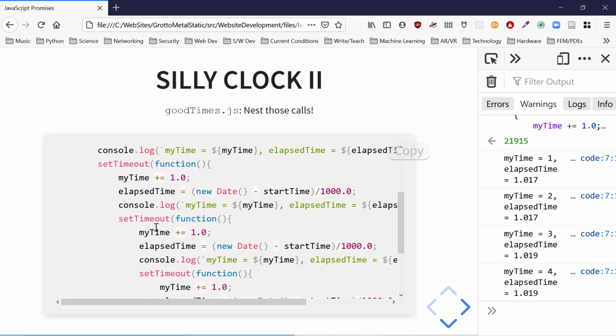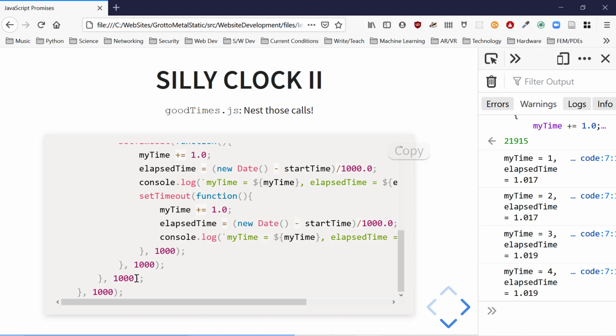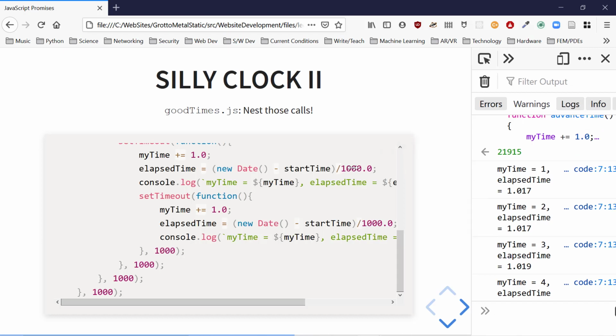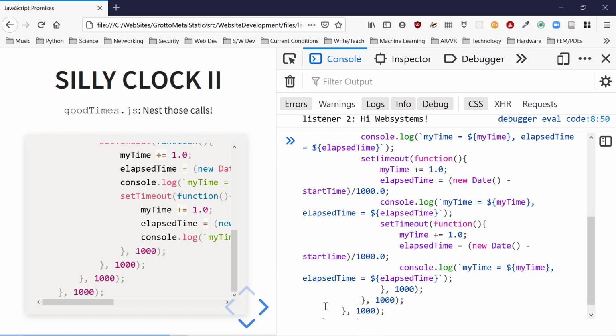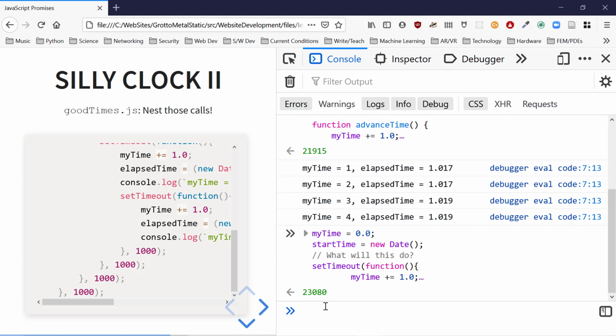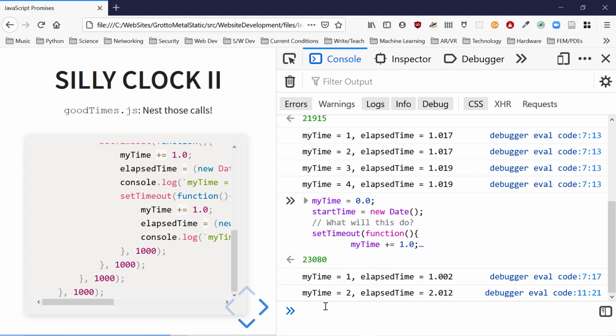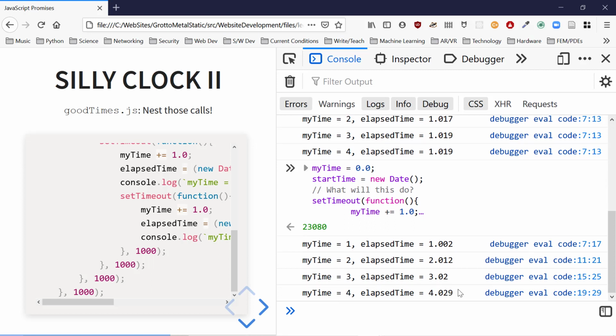That one we nest together in yet another timeout, and you can see here is the start of what some people refer to as the pyramid of doom. But does it work? Ugly. 1, 2, 3, 4. It does work. Can we do this better?